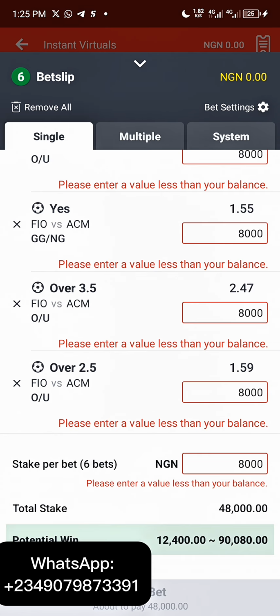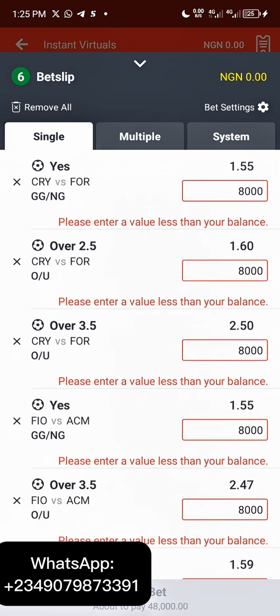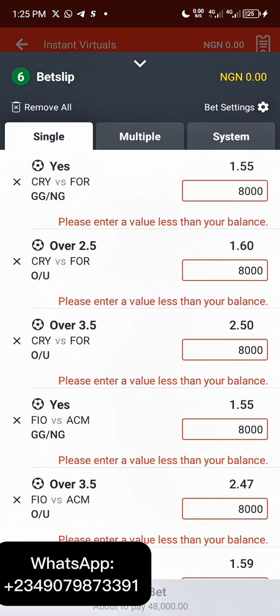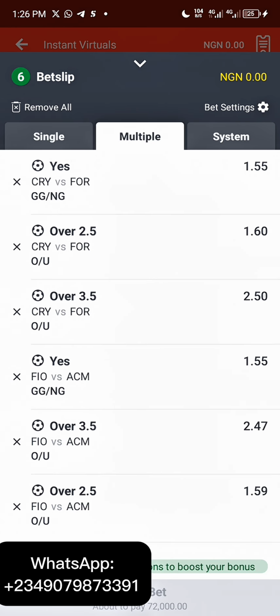Now you put it at the single. Do you know the reason why I'm putting this at the single part? So that in case any of them doesn't come out as planned, you're still going to make profit. You're not going to lose all your money. That's why I love this strategy. But if it's at the multiple, if anything should happen, probably one cut it, you're going to lose the bet entirely. If you don't really understand this part, what you just have to do is make sure this is at the single.